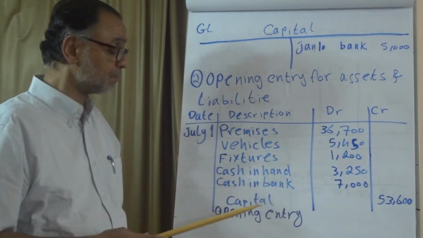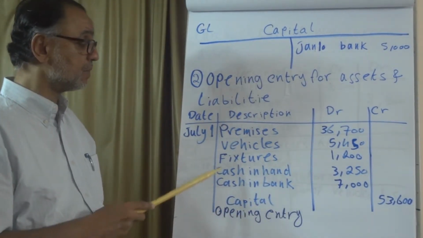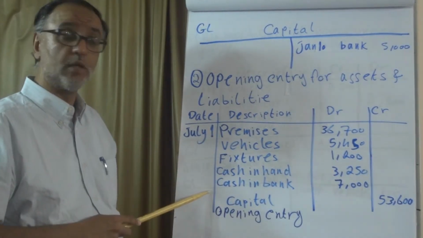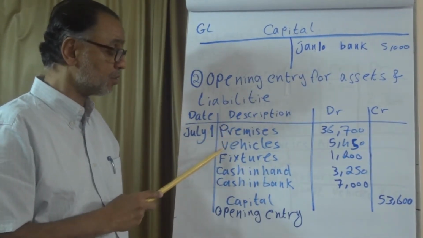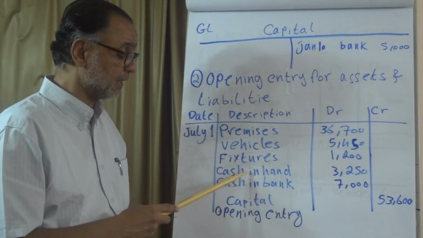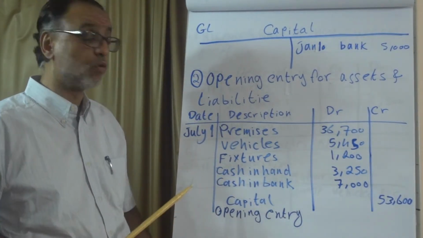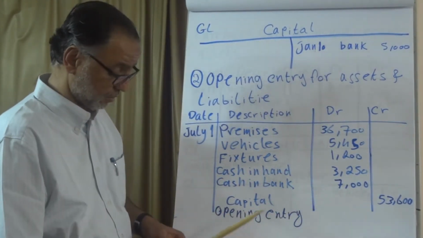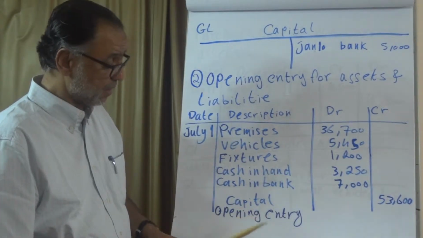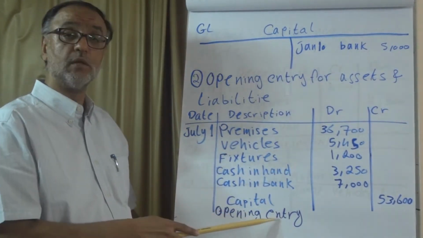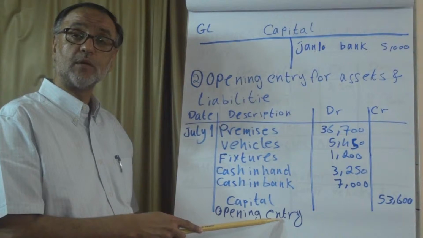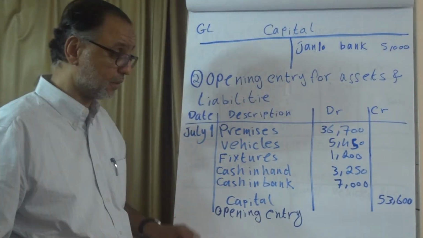$53,600, which means that the owner has presented all these items, premises, vehicles, fixtures, and cash in hand and in bank, for the total of $53,600. There could be another credit here like supplier or bank loan. We can do that.